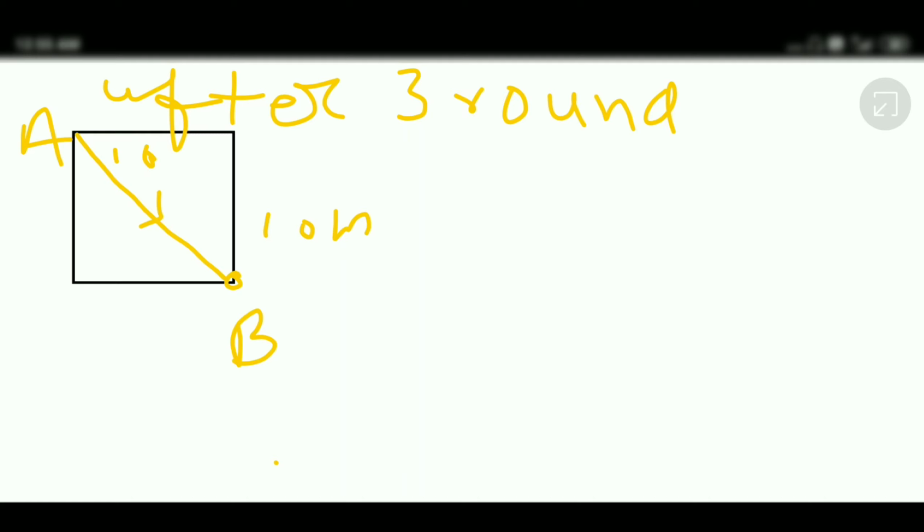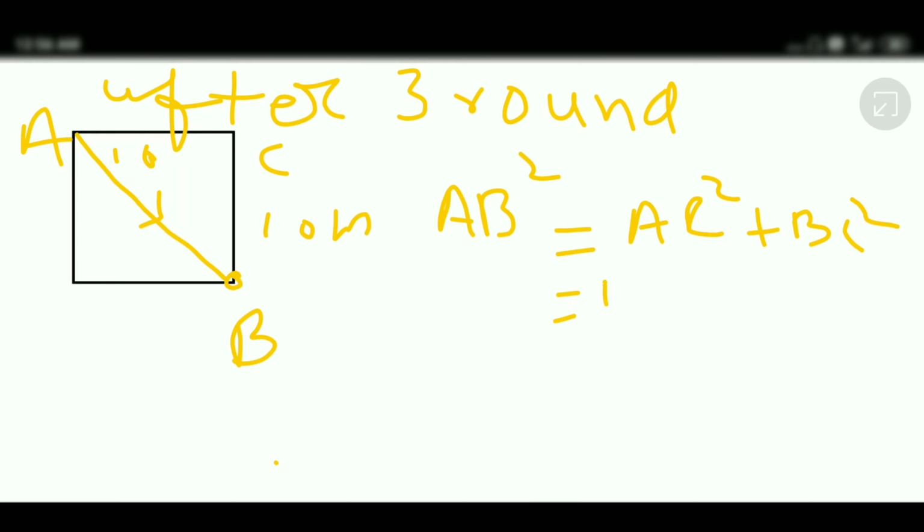Clearly you can see ACB is making a right angle triangle, and we have to find the length of AB, which will be equal to the hypotenuse of this right angle triangle. How can we write the hypotenuse? By using Pythagoras, we can write hypotenuse squared equal to perpendicular squared plus base squared, that is 10 squared and 10 squared. It is 100 plus 100.